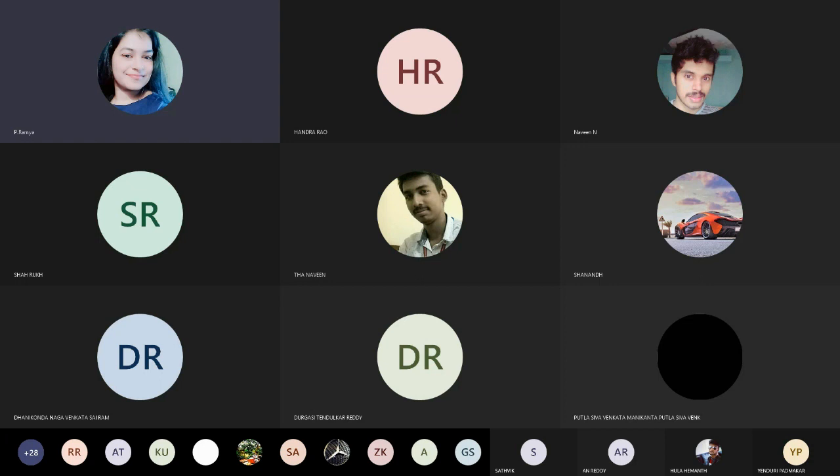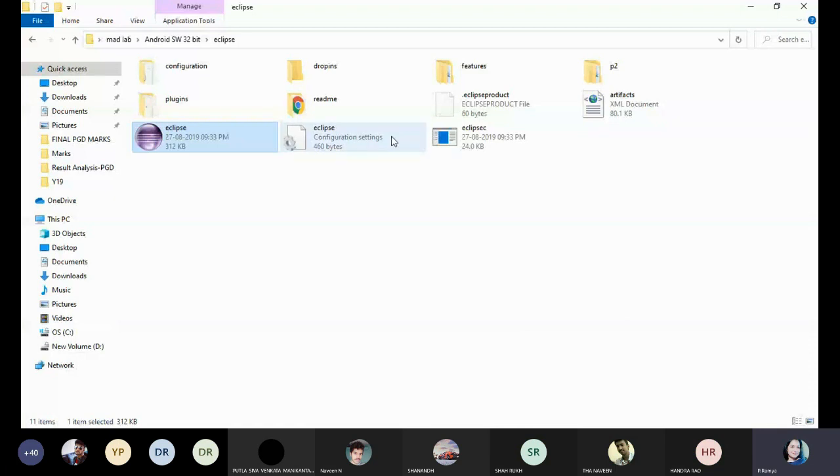I think the workspace selection screen is not visible. I don't know why. Anyway, whatever it is, you just click on Eclipse, and automatically it will show that it is asking for a workspace. I think now it is visible, right?